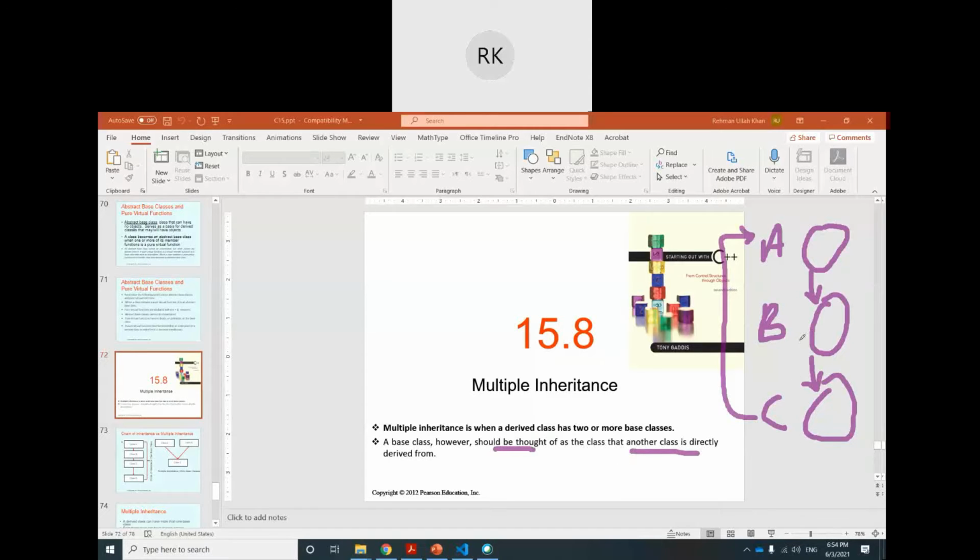C is only directly derived from B, even though indirectly it is derived from A also, but indirectly, not directly. So A is not the base class for C.